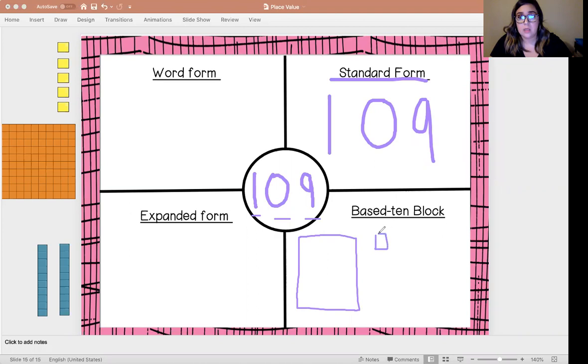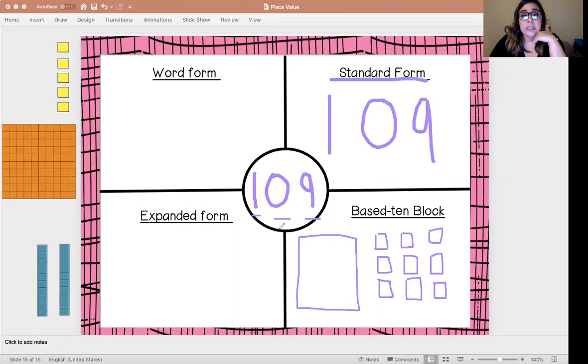So 1, 2, 3, 4, 5, 6, 7, 8, and 9. Okay, you see how I did that? Now it doesn't have to be perfect. Now let's look at our expanded form.